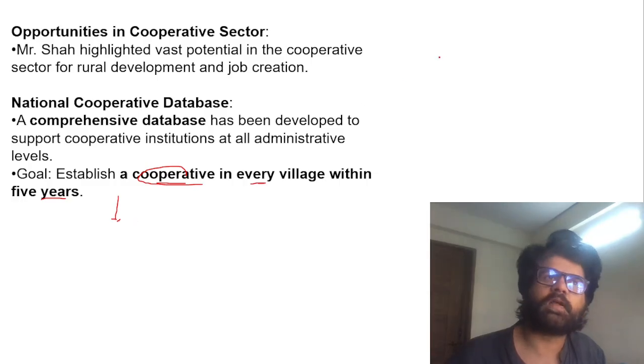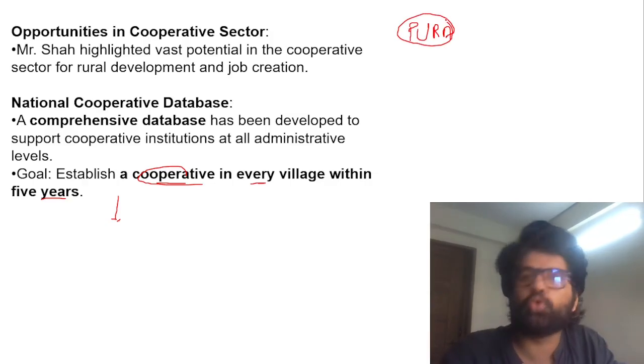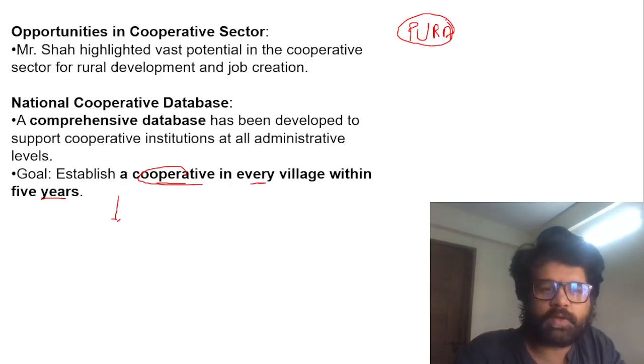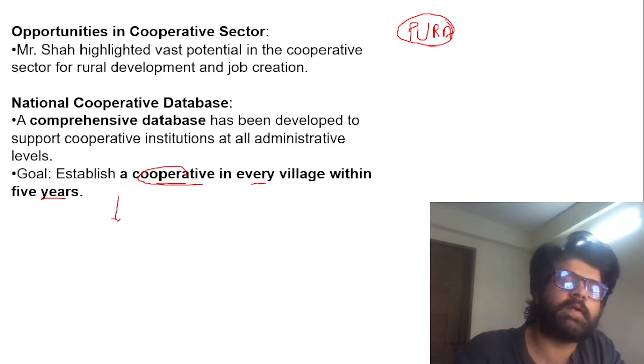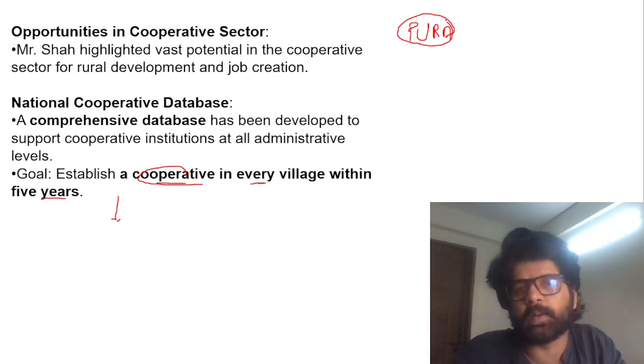Our former president Kalam sir talked about PURA, providing urban amenities to rural areas. Why should people migrate from rural to urban areas? Give them those facilities in rural areas only, because the heart of India lies in its villages. So when we establish a cooperative in every village within 5 years, it will ensure to a certain extent some amount of prosperity, and maybe PURA will be fulfilled, providing urban amenities to rural areas.